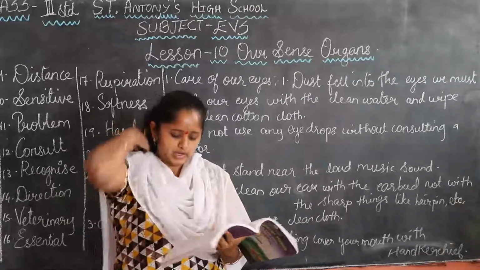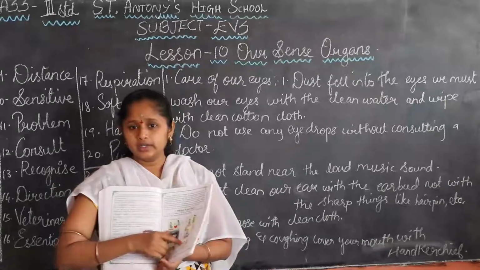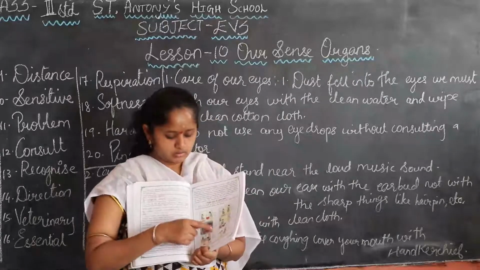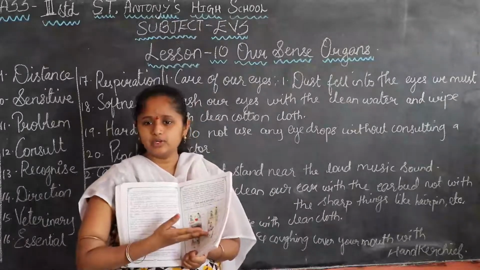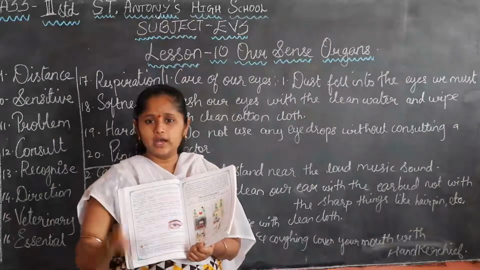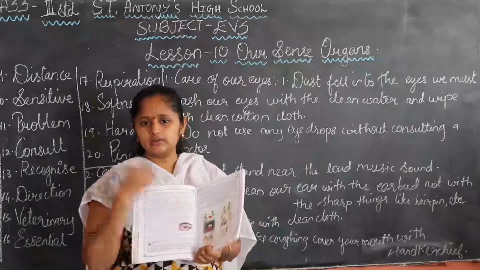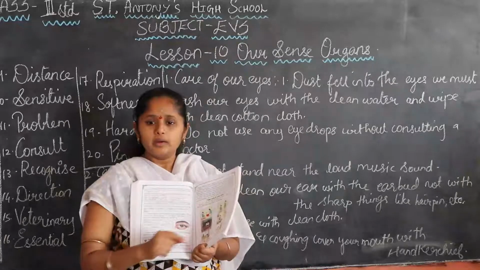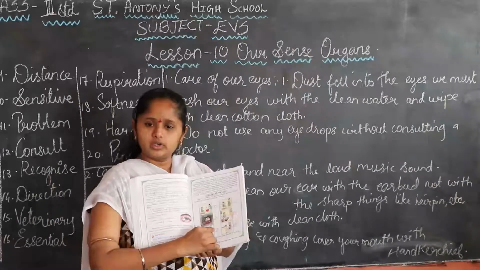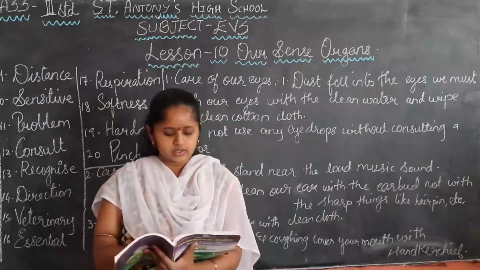Next, here the boy and girl are bursting a cracker near them, but that is wrong. If we burst a cracker near our feet, then we get hurt, and our eyes and ears get damaged and we get pain also. So we must maintain distance when we burst crackers. Okay, children, we have to put a tick here and a wrong mark here. Okay. Next, ears.